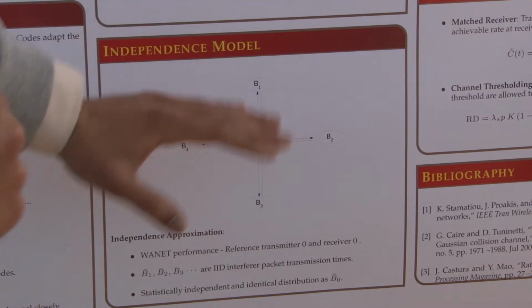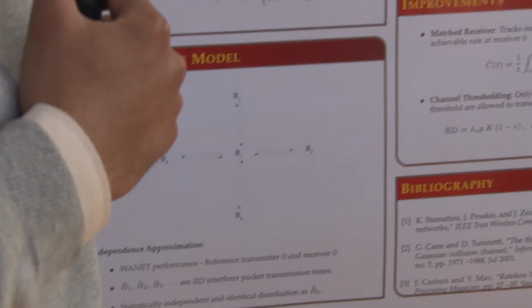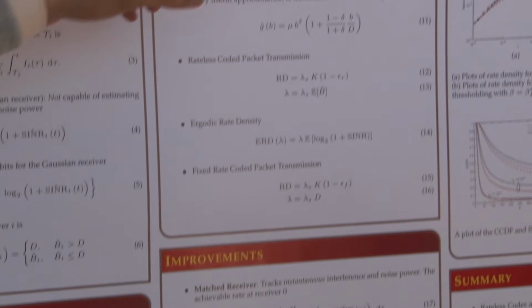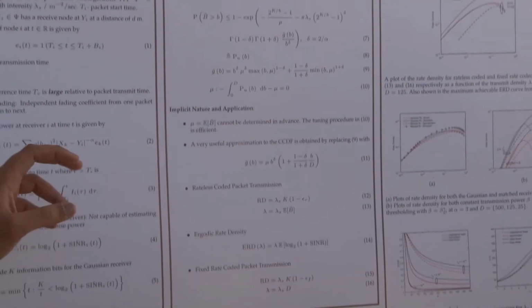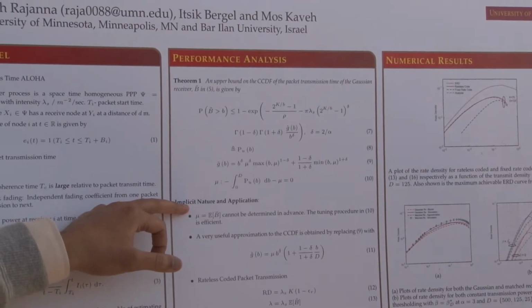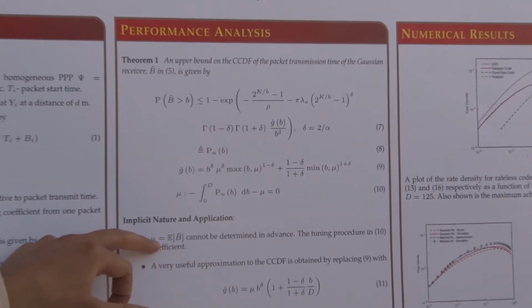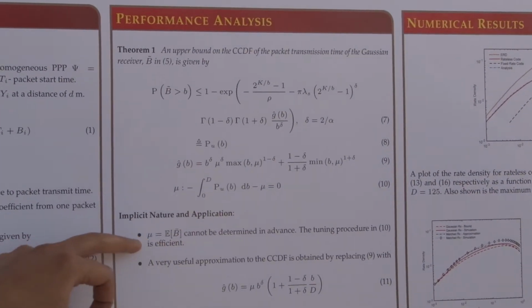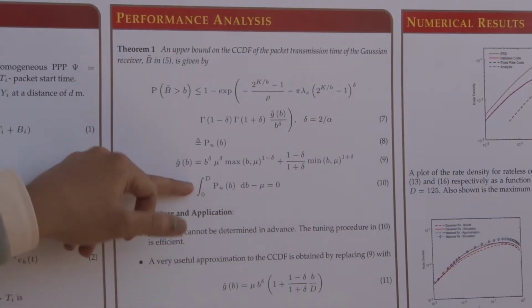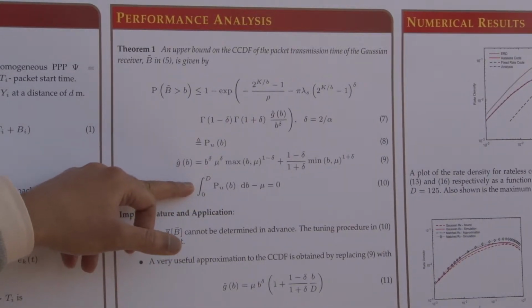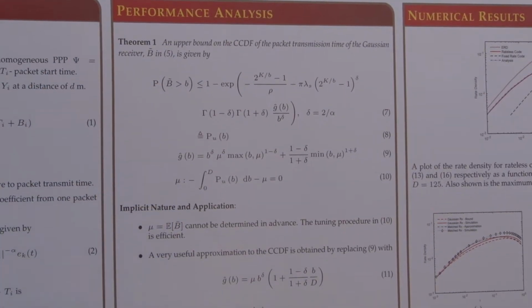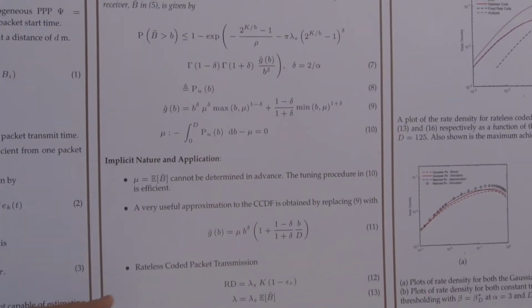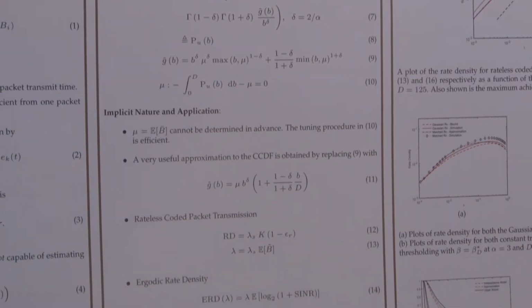With that IID framework, we are able to characterize the CCDF of the packet transmission time of the nearest neighbor decoder. It is given by the following theorem. It is implicit in nature, meaning that you don't know the expected packet time beforehand, so you need to tune it based on equation 10. This theorem can be used to characterize the performance of rateless coded packet transmission, and compare it with ERD and also fixed rate transmission.